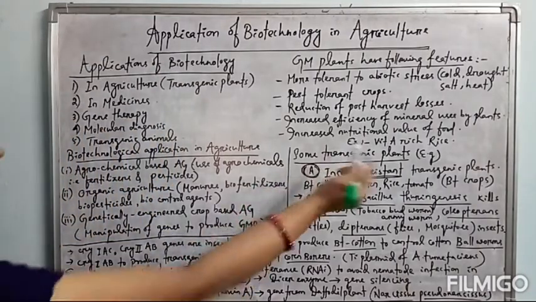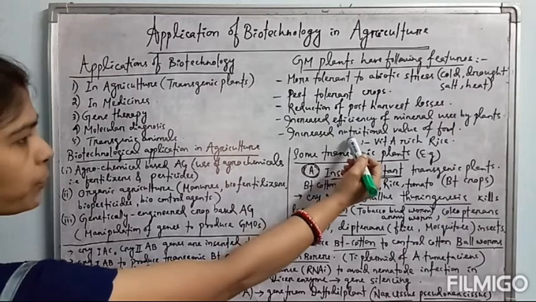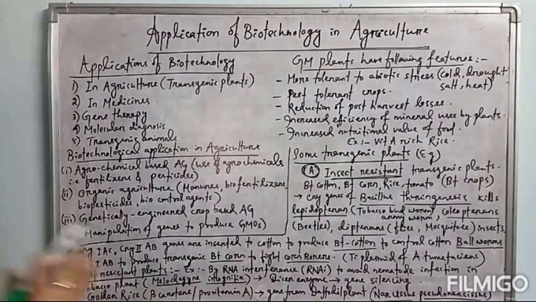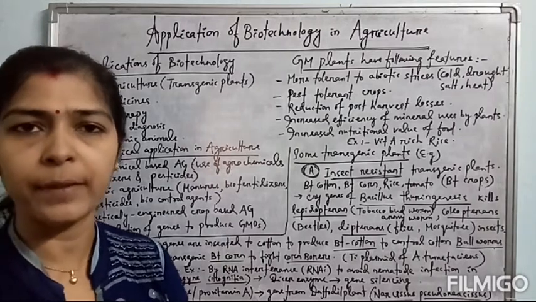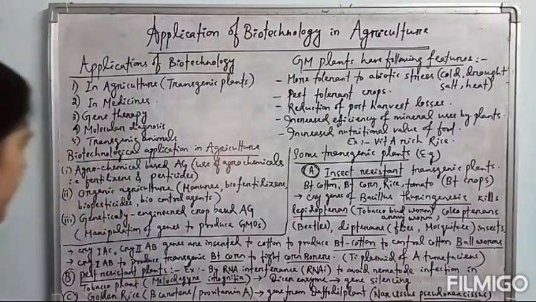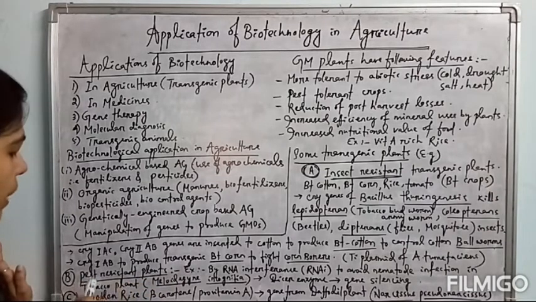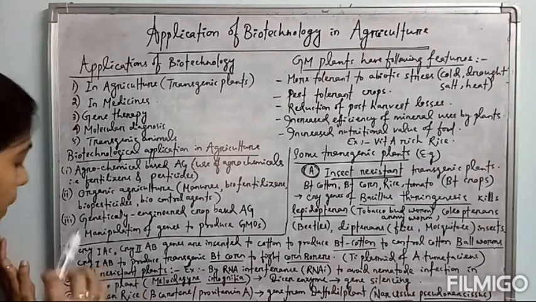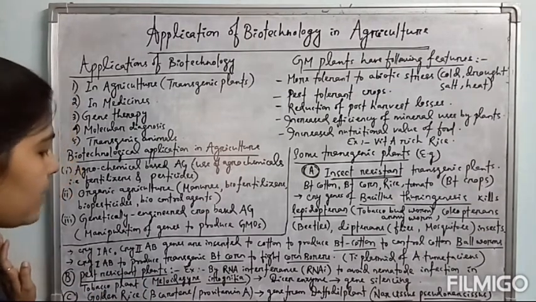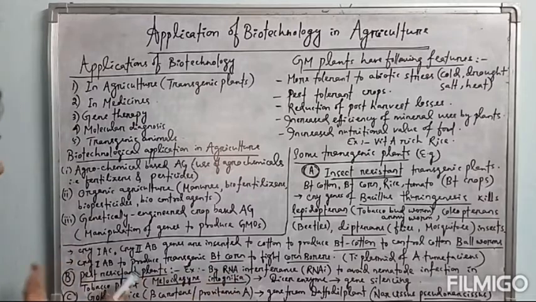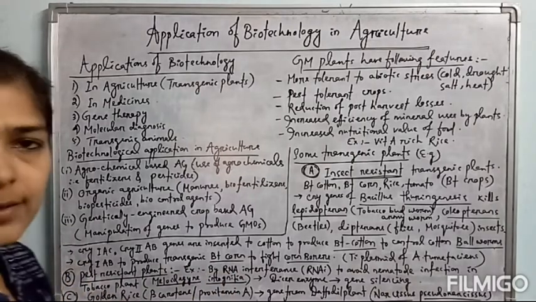This is the last one, increased nutritional value of food. This is one example of how the food value of a particular plant can be increased by insertion of a particular desired gene. See here, golden rice. Rice is already beneficial for us, having different types of vitamins, minerals, etc. But here the beta carotene or provitamin A gene is inserted into golden rice to make it a transgenic plant.